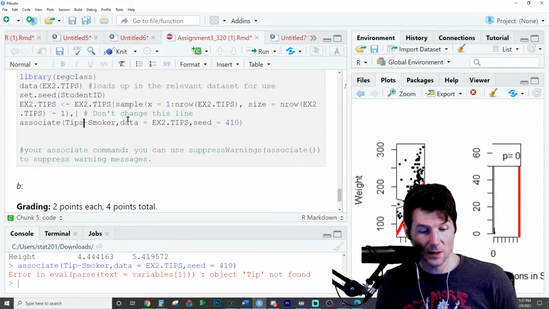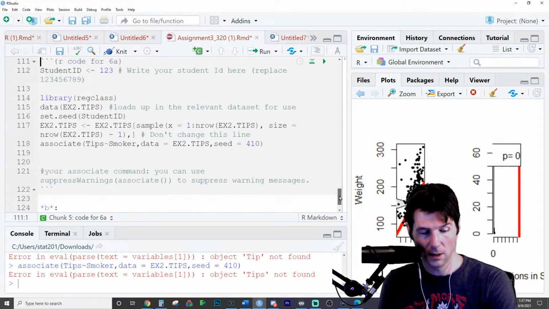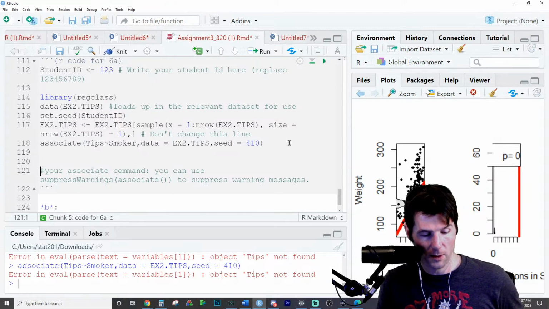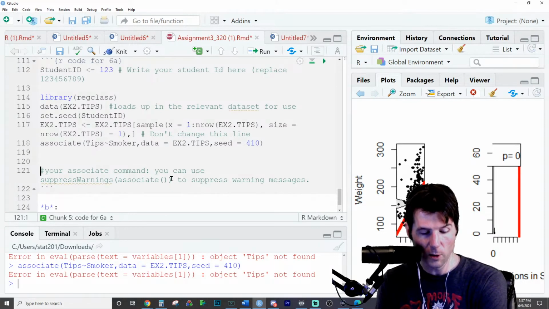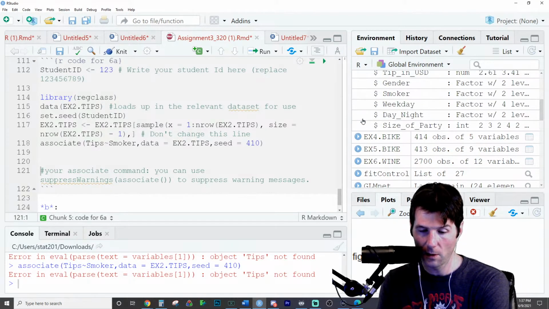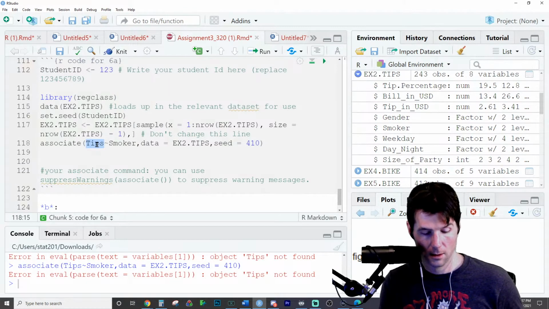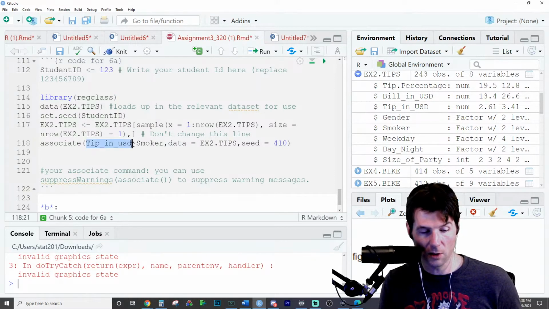Is it tips? It has a harder time running that up there when I put it in that mode. I'm going to switch out of this mode because it really doesn't like me in that mode. This is once again not your question, and there's not a variable tips. There is a variable called tip in USD. Tip underscore in USD. Be careful. Everything needs to be uppercased or lowercased.